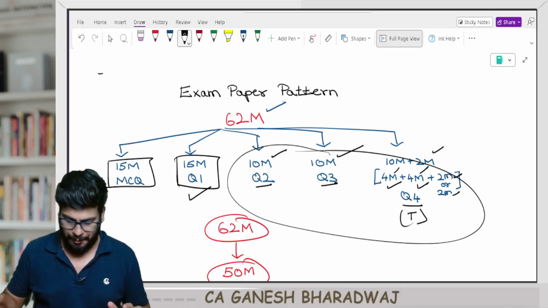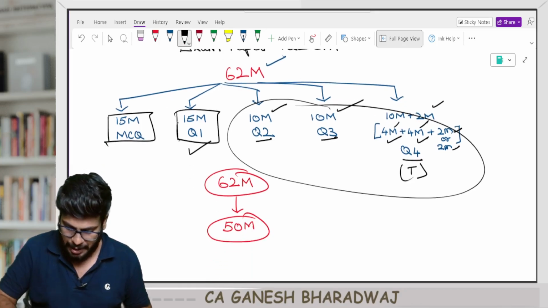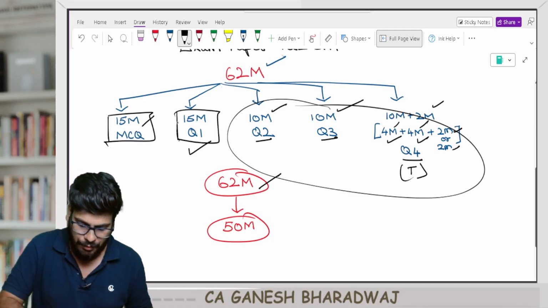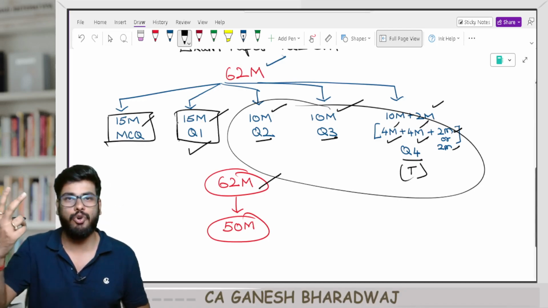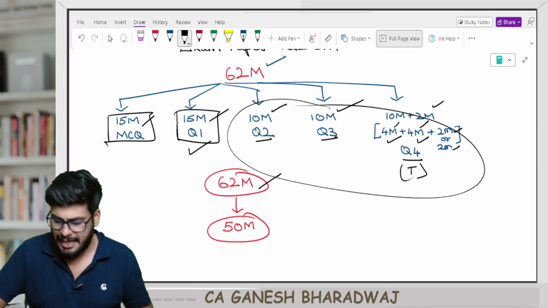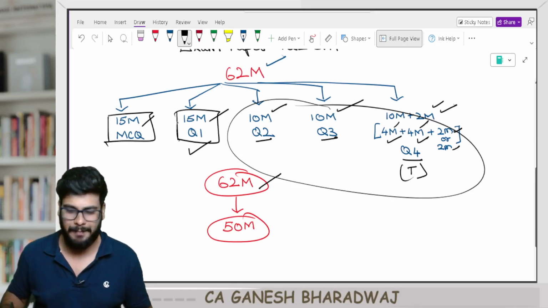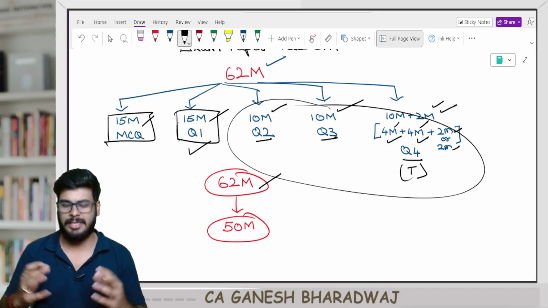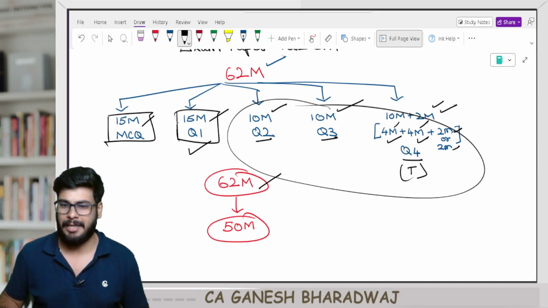So overall, the exam paper gets printed for 62 marks, out of which you need to attempt 50 marks. 15 plus 15 plus your 2 questions, 10 plus 10, it's going to be a total of 50 marks. In case you are attempting the theory question, you have an internal choice also, that is a bonus for you. So this is how your exam paper pattern looks like.